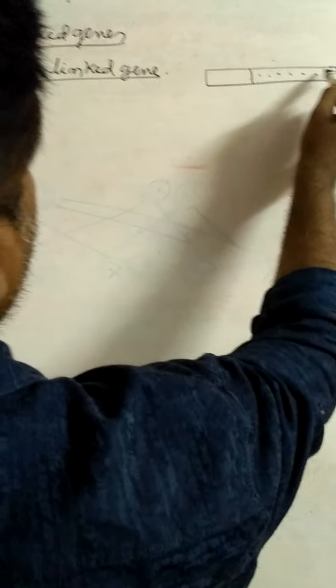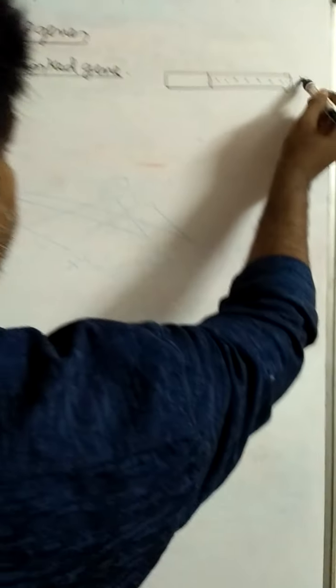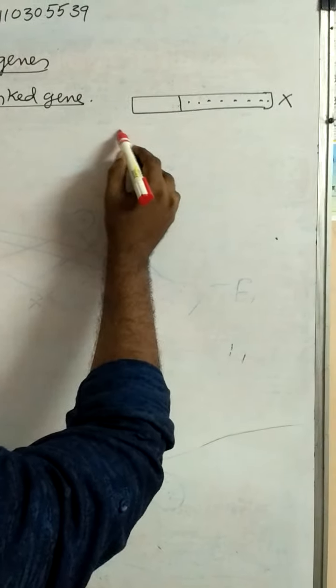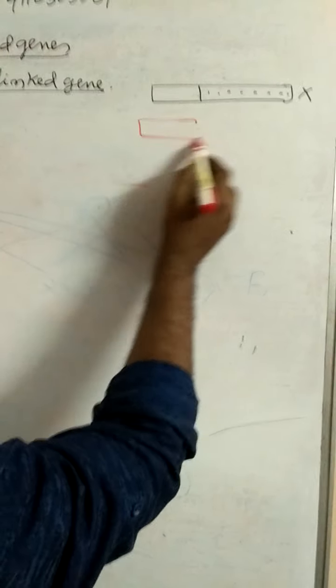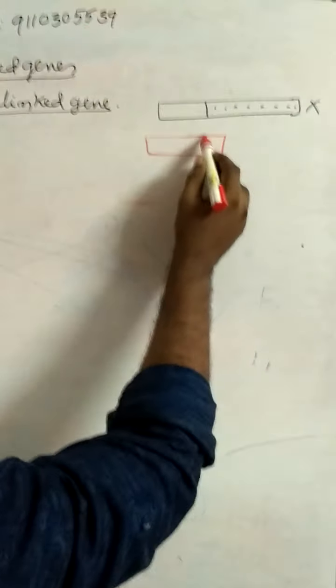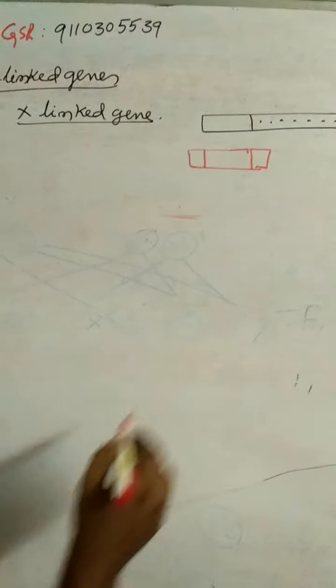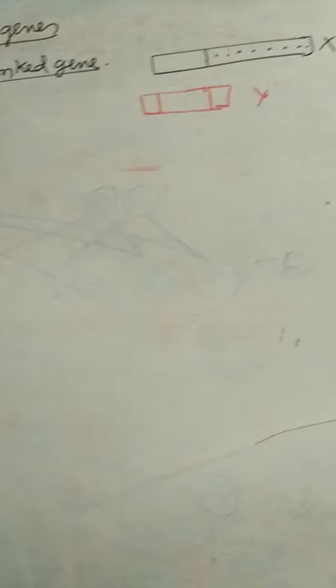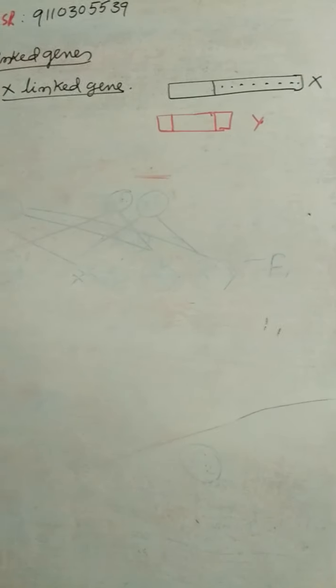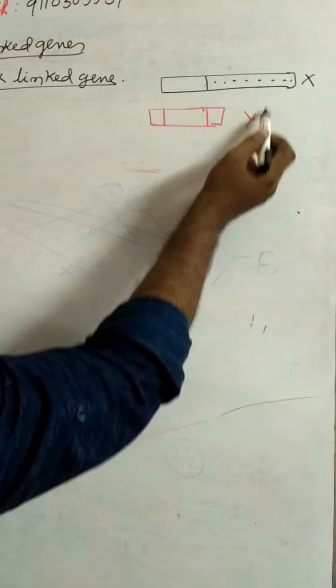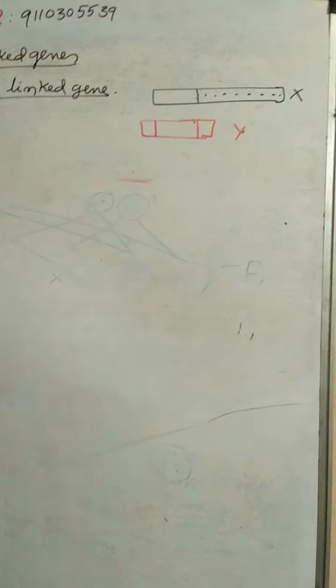Those alleles are absent in the Y chromosome. The genes present on the X chromosome, whose alleles are absent on the Y chromosome, are called X-linked genes.